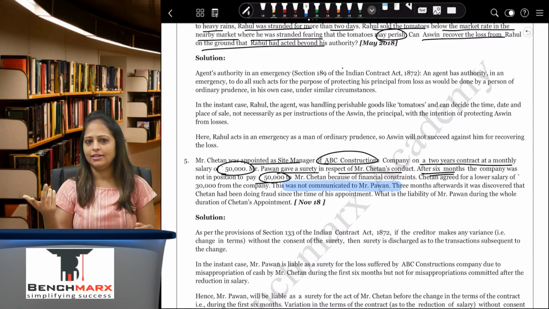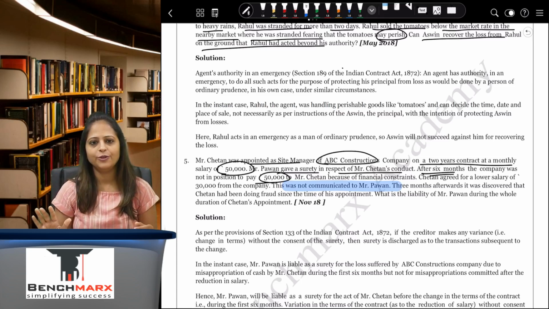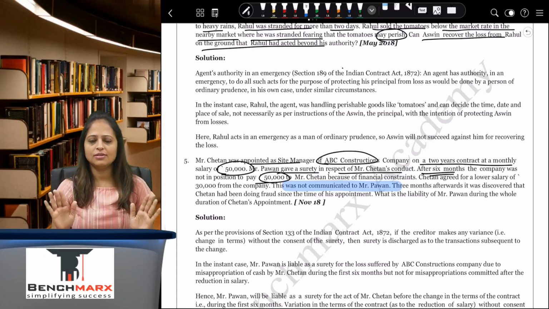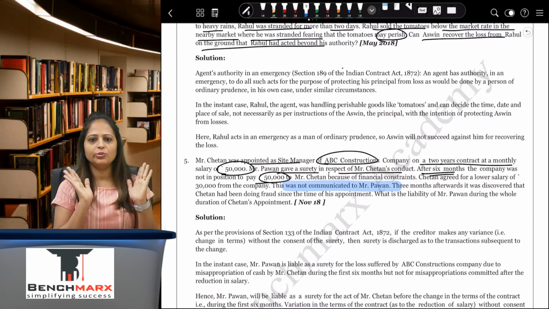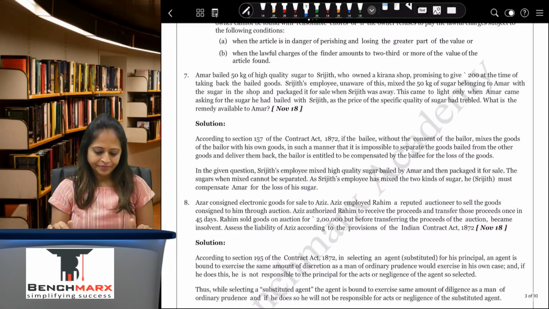So if you want to write that down, you can, but the institute never uses the Thomco Bank decision in its answer. So if you don't want to write it down, just mention that the surety, there's a variation in terms of contract, surety is not aware of it, surety's consent is not taken, and hence surety will not be liable.